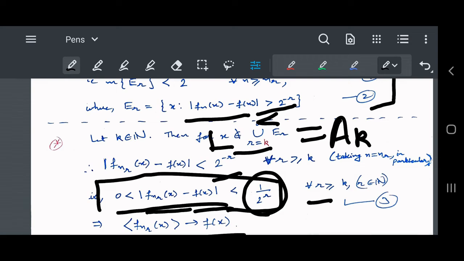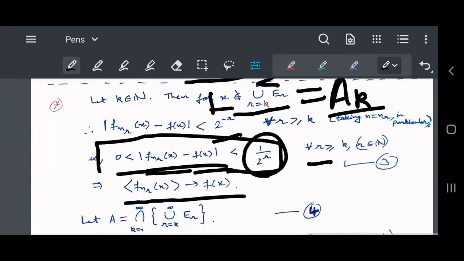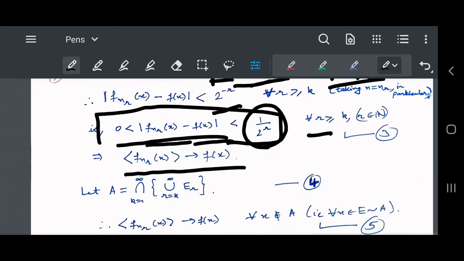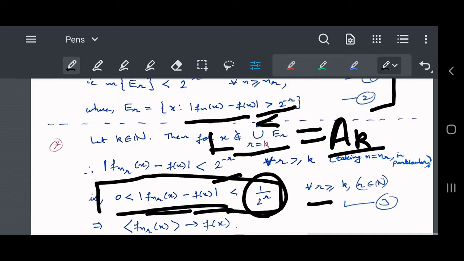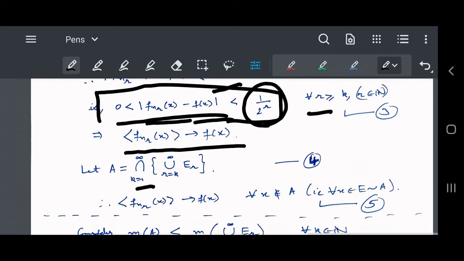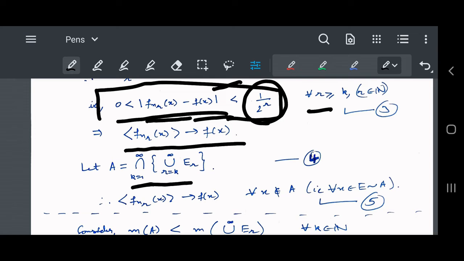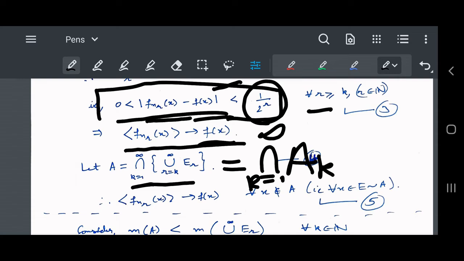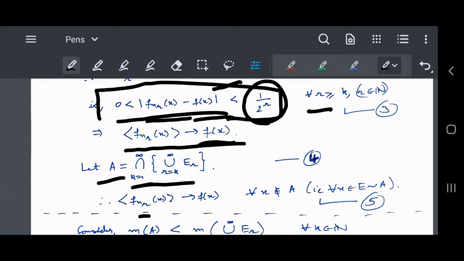So what we observed here is that if we take all the points which are not in their union, that means which are not in A_k, we get the convergence there. We will collect all these points for each k, because we had fixed some k. So for that particular k it is happening. So let us consider all the k, and take all common points where the convergence is there. So this is the intersection of k from 1 to infinity, and that becomes the set A.